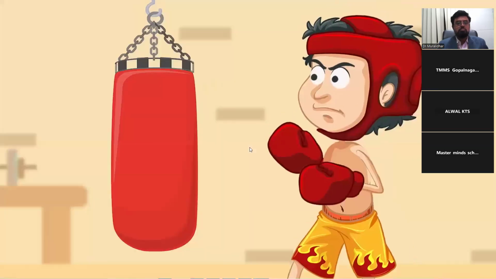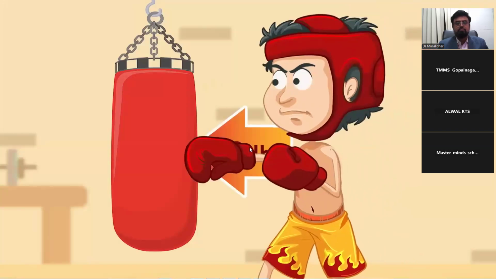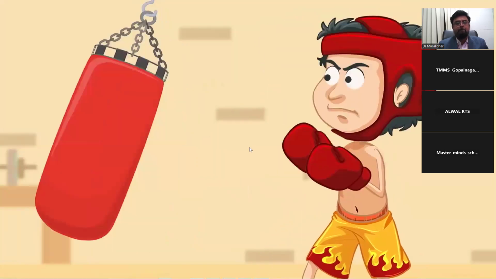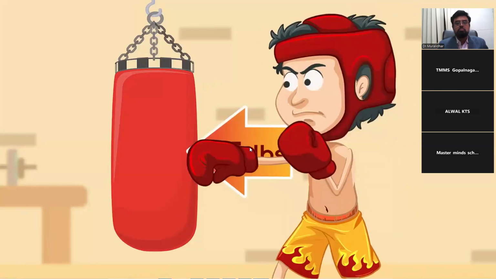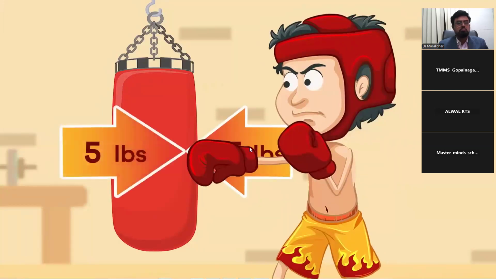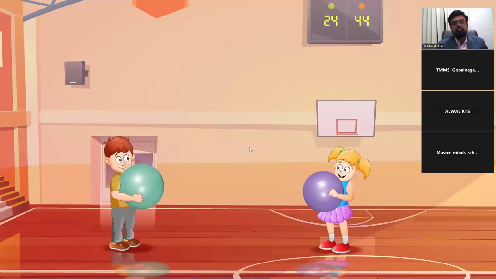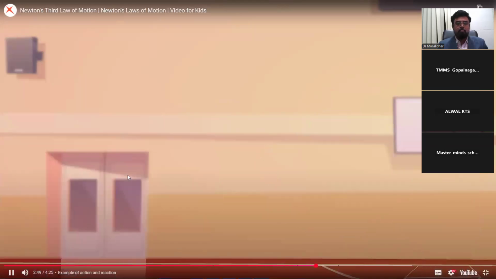Ouch! If the boxer only gives 10 pounds of force, his fist gets 10 pounds of force in return. And if he gives 5 pounds of force, he'll get 5 pounds of force back. So, if the forces of action and reaction are always equal, how do you think this is going to end? Oh, maybe don't try that one at home.